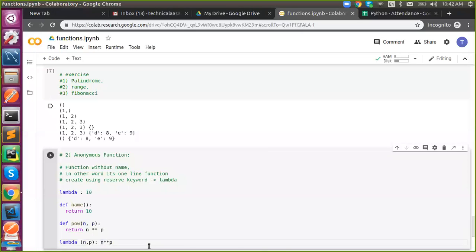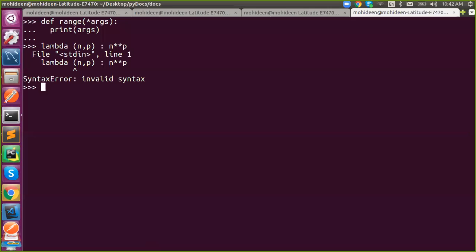So in lambda, we don't need to say return, but in a named function, we are supposed to say that. So this is the syntax: lambda, parameters, colon, your expression, the return expression. What you return, that will be returned. It will simply return what you mentioned. But here, this is not required. This syntax is not required. That's it. Okay. Now this is an anonymous function.